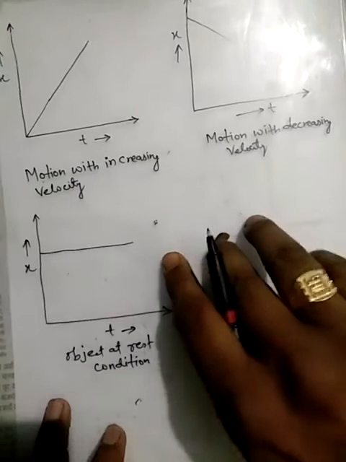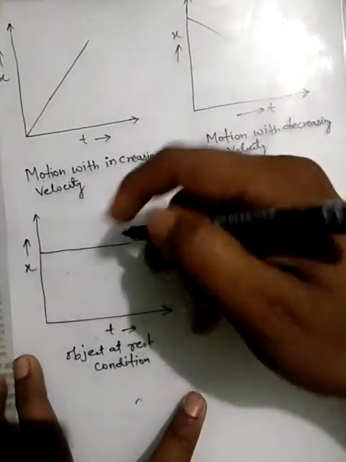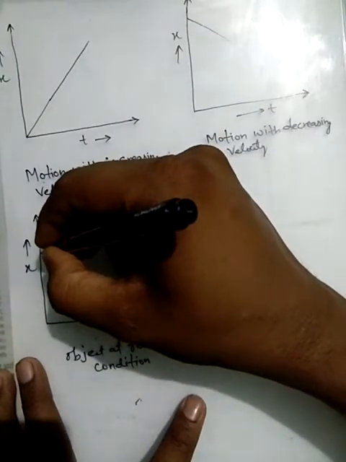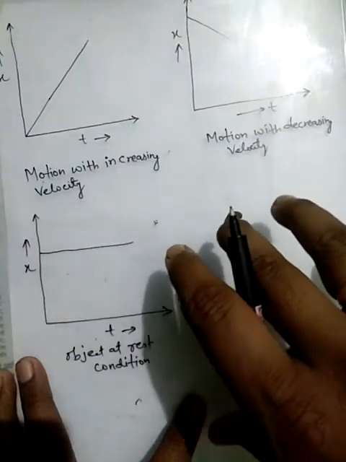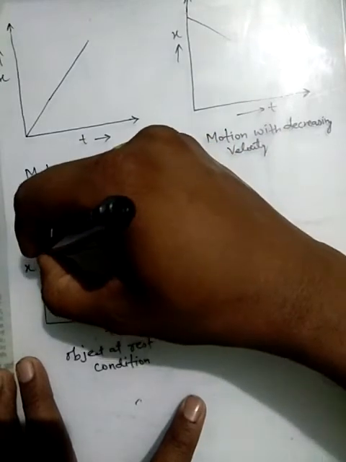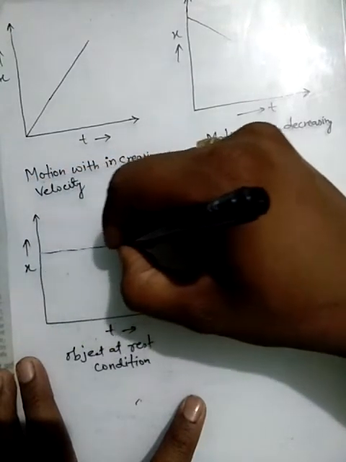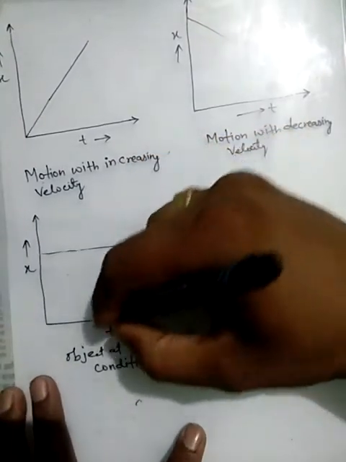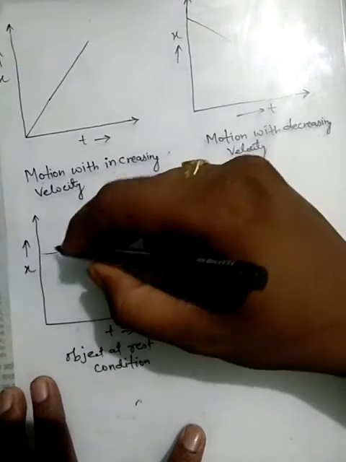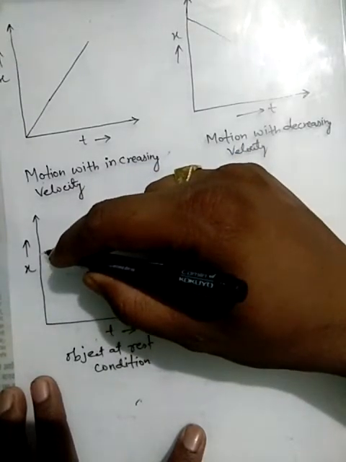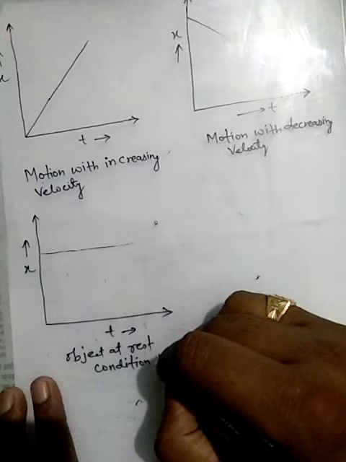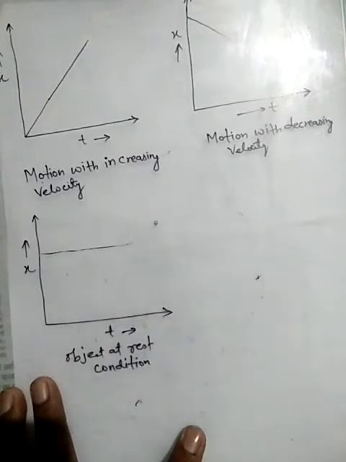And the third one represents the object in rest condition, because there is no change in position of the object with respect to time. Here the motion of the object is represented by a straight line which is parallel to the x-axis. This represents there is no change in position of the object with respect to time. This represents the object at rest.